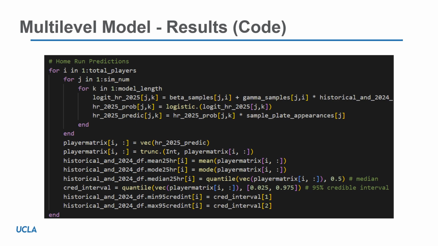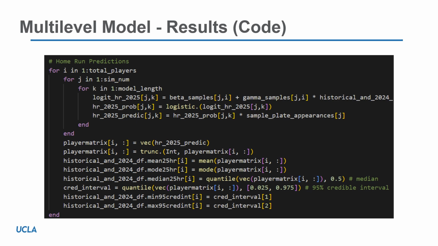So in the inner for loop, we look at our beta samples and our gamma samples that we gathered from the multi-level model, and we multiply that against the historical log odds home run rate that each player has. We can then calculate their 2025 home run probability by looking at the logistic of that log odds home run rate for 2025 that we calculated. And then we can finally get a home run prediction by taking that home run probability and multiplying it by the number of plate appearances we believe they'll have in this upcoming season.